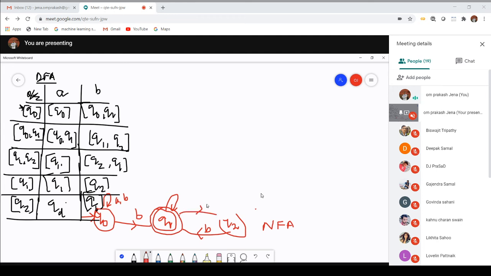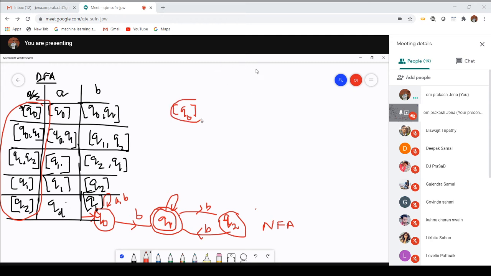Here it will be B. I have erased that part. Here it will be Q2. Now those states are present over here. They are the states of its corresponding DFA. So what are the states of that corresponding DFA? I can draw like this. One state equal to Q0.